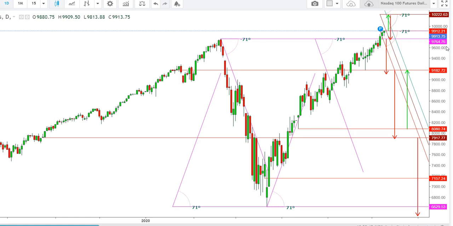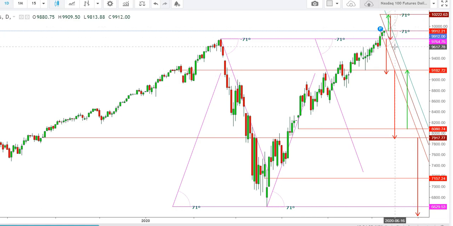But here I find that if the Nasdaq 100 futures are able to make a sustainable move above the immediate resistance of 9912 during the next two trading sessions, we will see the Nasdaq futures continue this current uptrend up to the levels of 10,222, where they will find their stiff resistance level, from where we can expect a sharp sell-off in Nasdaq 100 futures, where they will find their immediate support once again at the levels of 9760 during this fall.